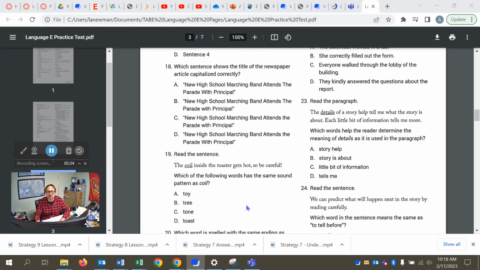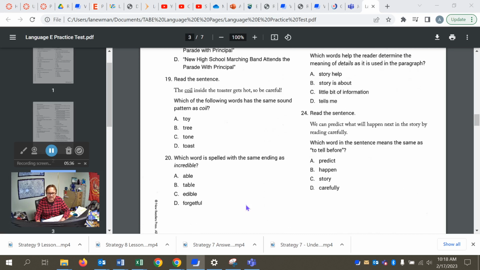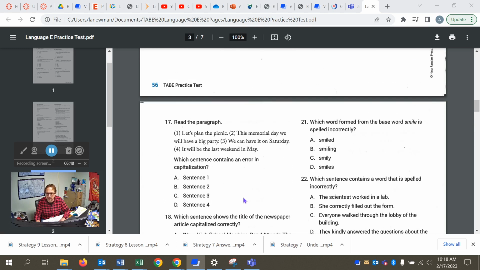O-I and O-Y both make the oi sound, as in boy. All right, 20, which word is spelled with the same ending as incredible? We're just matching up the I-B-L-E in edible, C, to match incredible. Slam dunk on that one.